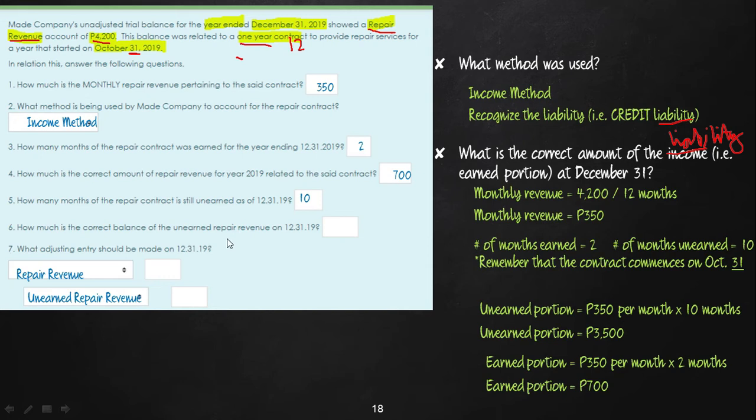How much is the correct balance of the unearned repair revenue? So unearned refers to the 3,500. And to complete our entry, because we said credit the liability, so let us look for the amount of the liability. And the amount of the liability is the unearned portion, which is 3,500. So that is why our entry is debit repair revenue and then credit unearned repair revenue.